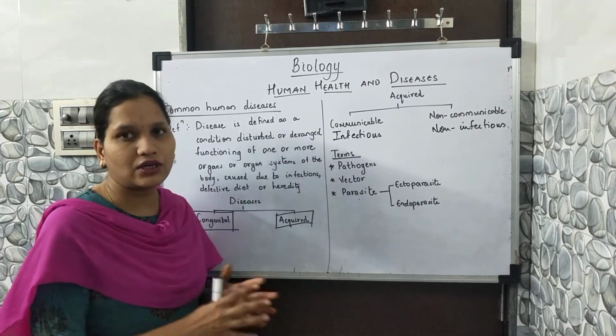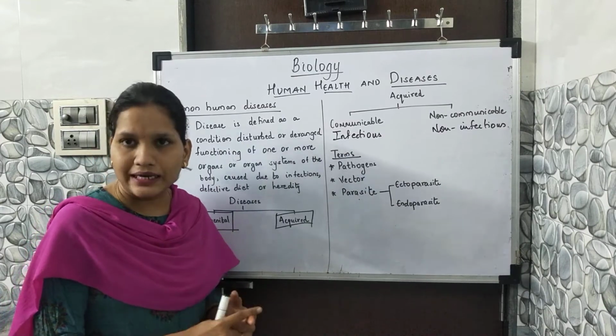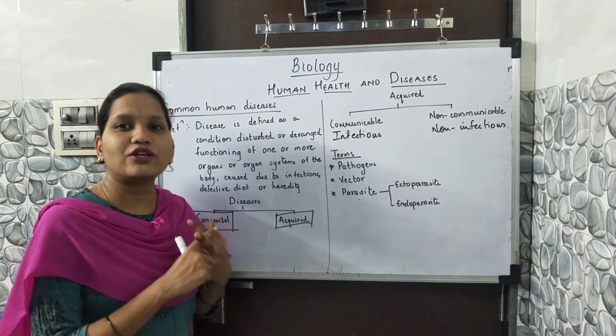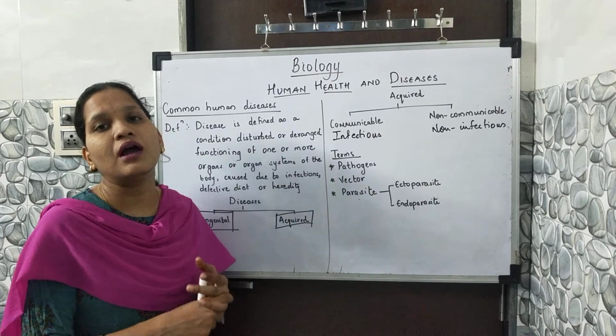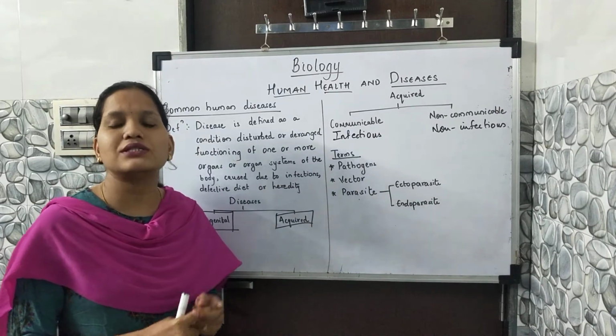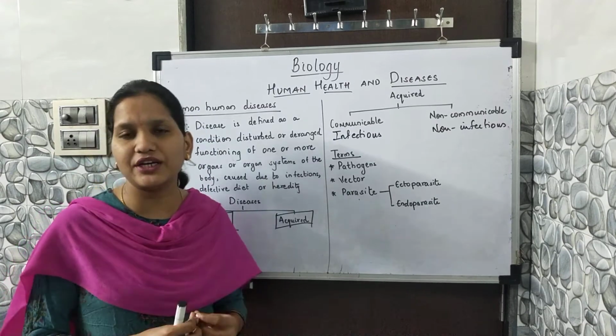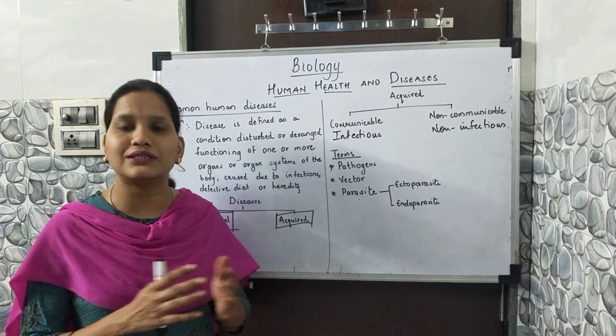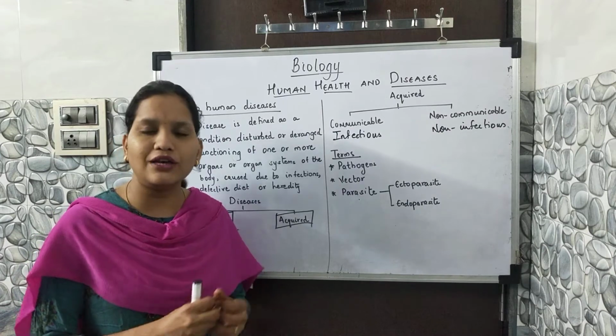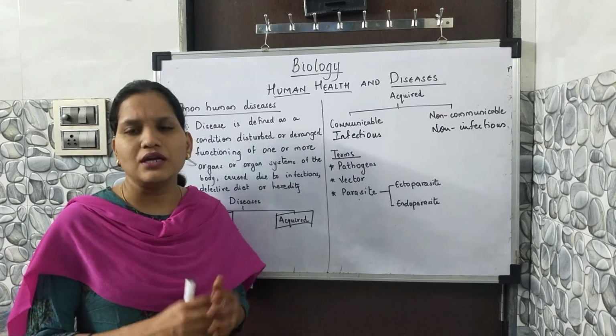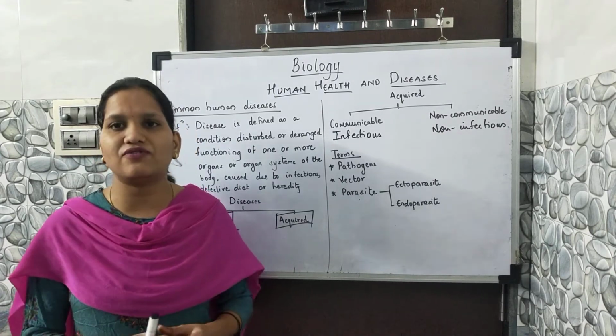It can be diet, infections, or heredity. In diet, you can see contaminated food, malnutrition, and undernutrition. These are ways by which a person can suffer from disease.